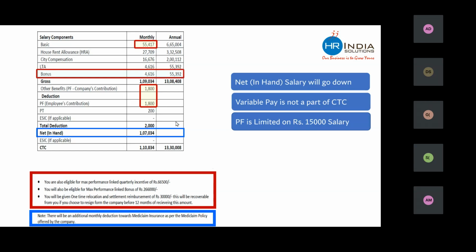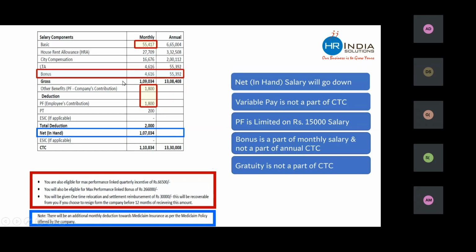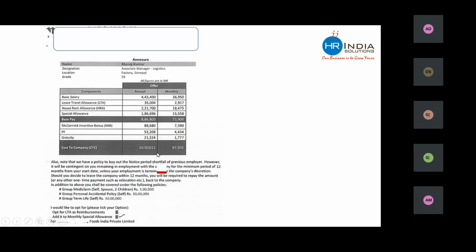This can be done. You will see that bonus is coming in the monthly salary. Every month this person is getting bonus. So bonus is a part of monthly salary and not a part of annual CTC. And you will see that gratuity is nowhere mentioned. This company has not added the cost of gratuity. This is one way. Let's have a look at the second offer letter.